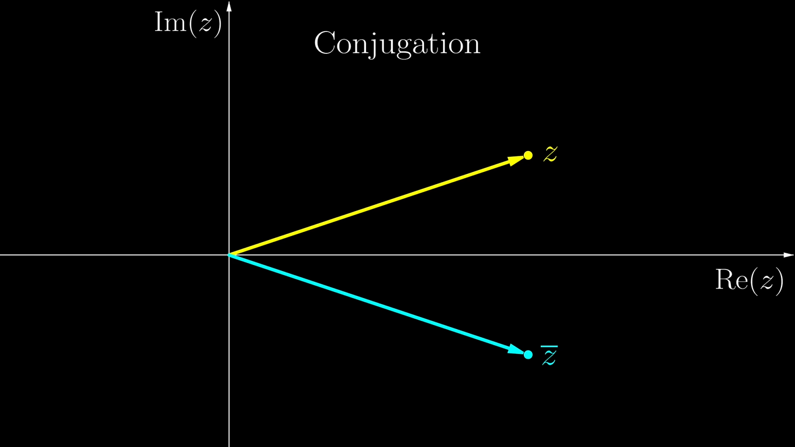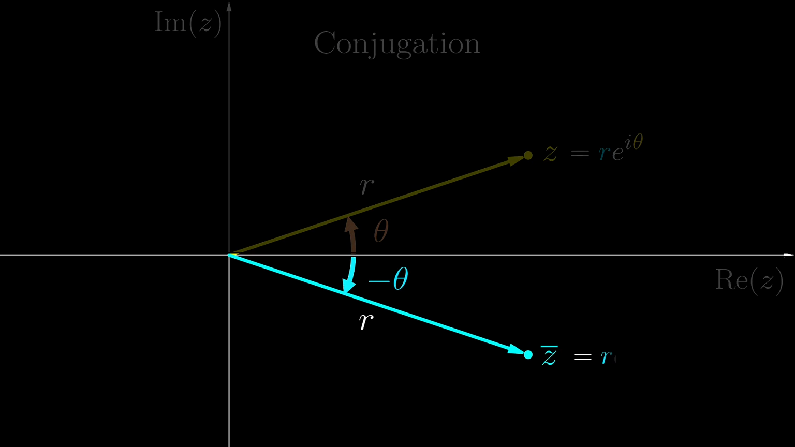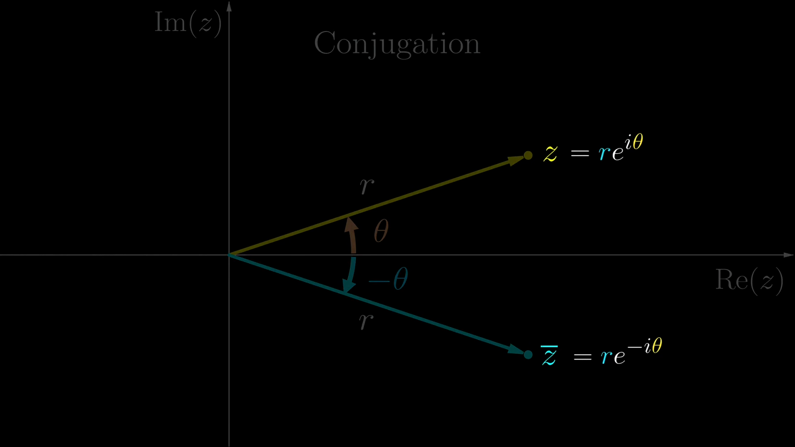Since we can always write a complex number in terms of its modulus and argument, let's see what the corresponding information for z bar might be. A simple reflection doesn't change the modulus, but the argument changes from positive to negative, and so z bar is actually r e to the negative i theta. So this is another way of thinking about conjugation.